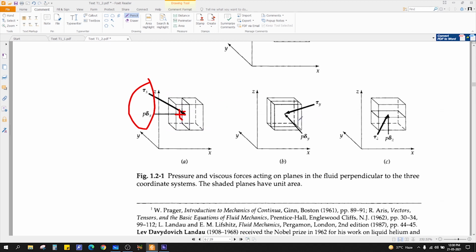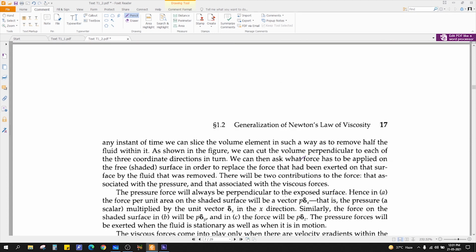Similarly, if you want to calculate in the y direction, the shear stress will be at a certain angle, and the normal pressure force in the y direction will be directly parallel to the direction normal. Similarly, the pressure in the z direction will be directly at 90 degrees to the surface, or you can say parallel to the area normal. And this shear stress will be at an angle, right?